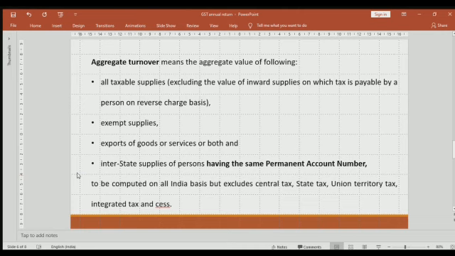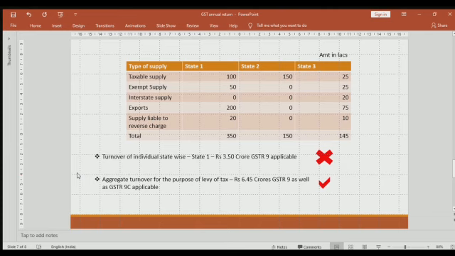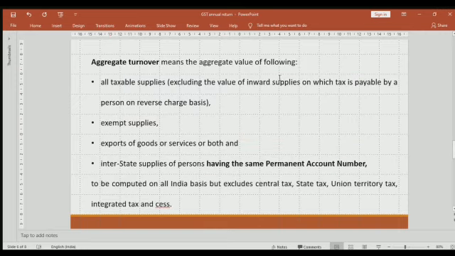Here we have explained this by way of an example as to when GSTR 9 and 9C would be applicable considering the aggregate turnover. Here there is a type of supply: taxable supply, exempt supply, interstate, export, supply liable to reverse charge. We have divided the data into 3 states, that is, you have your branches in 3 states. In my first state, if you see, I have considered 100, 50 and 200. I have not considered this 20 because, as we saw in the previous definition, it excludes the value of inward supply on which tax is payable on reverse charge basis. So I have excluded this 20 and my total comes to 350.